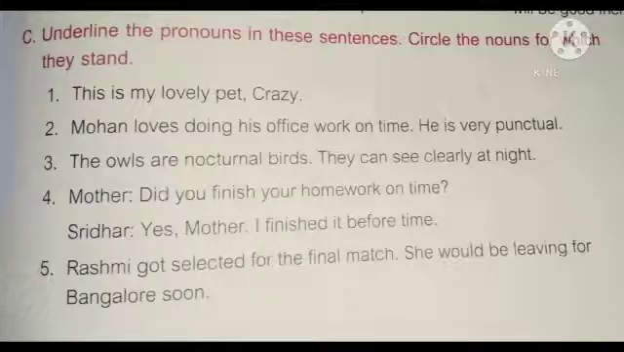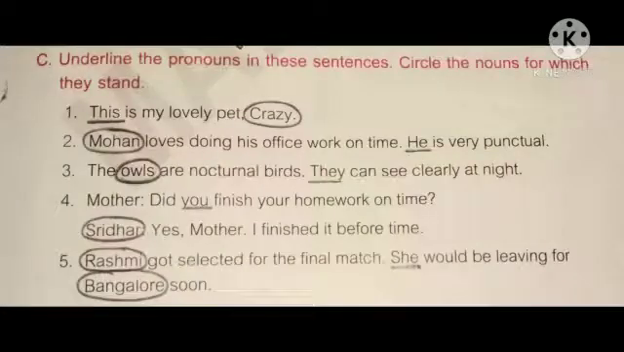C. Underline the pronouns in these sentences. Circle the nouns for which they stand. In the sentence, you have to underline the pronouns, that is, this, they, he, she, you, and you have to circle the nouns, that is, name of a person, place, animal, or thing. First one. This is my lovely pet, Crazy. This is a pronoun and Crazy is the name of a pet. Underline this, circle Crazy.